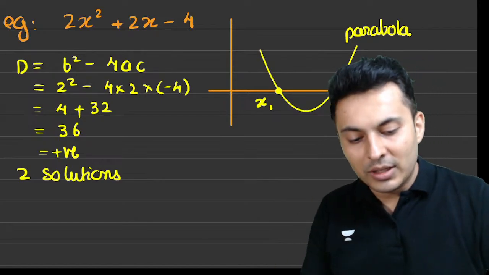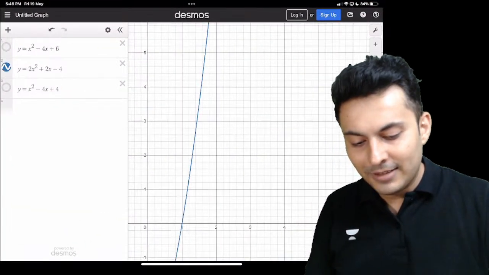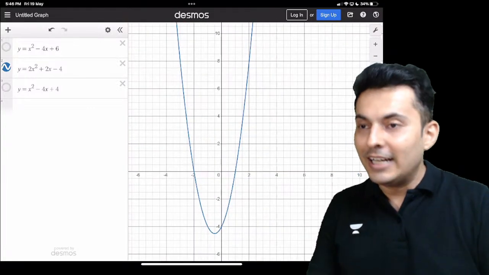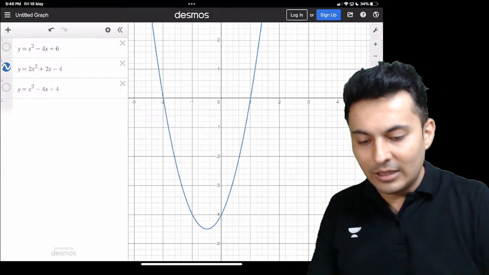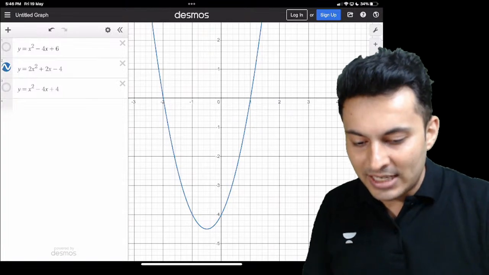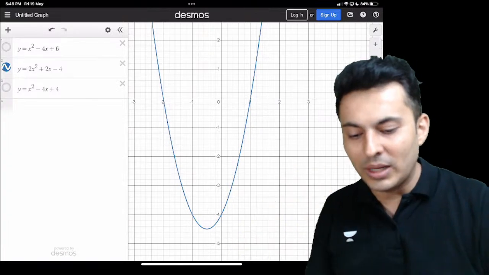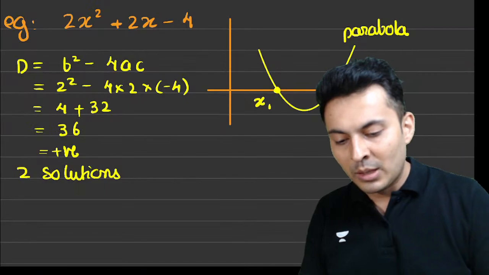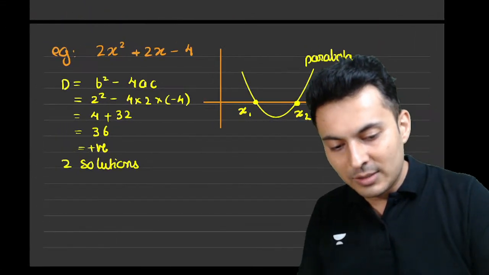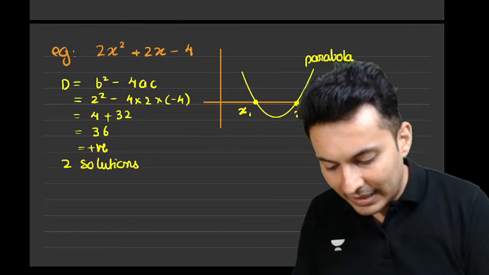You can check this out graphically also. Let's draw the graph. Yes, you can see it is a parabola and it is cutting the horizontal x-axis two times, at 1 and minus 2. Yes, 1 and minus 2 are the roots. Definitely. If you want to find the roots of this particular equation, you can find the roots.